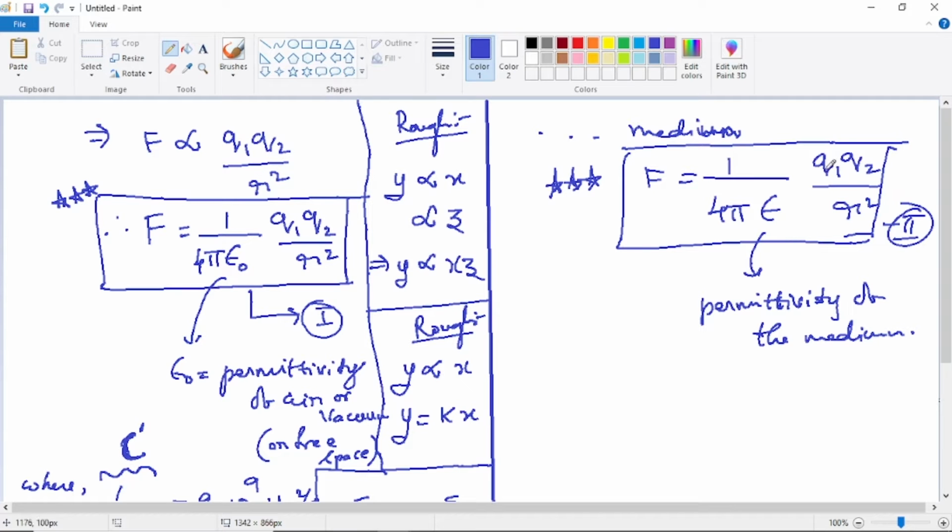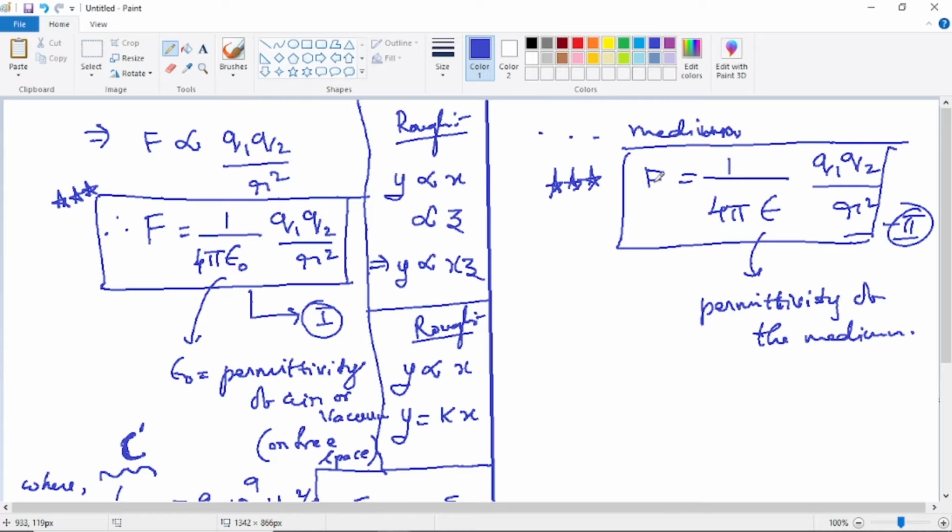Observe the cursor compulsorily, everyone. If epsilon for the medium is very low, it means force will be very high in that particular medium. Force between the 2 point charges will be very high if epsilon is very low. If epsilon is very high in that medium, force between the 2 point charges will be very low.